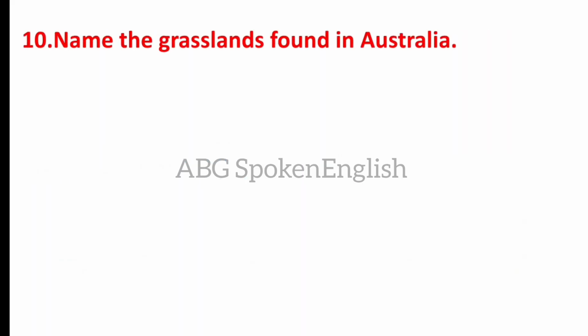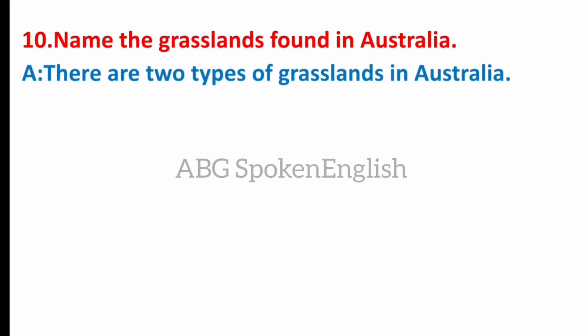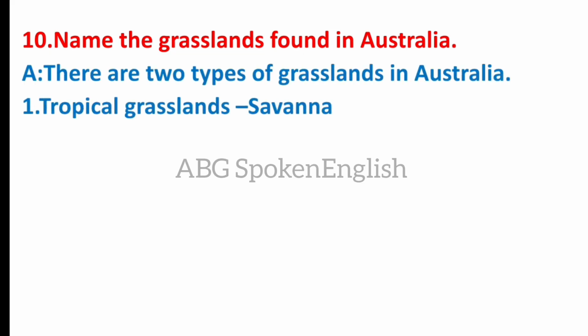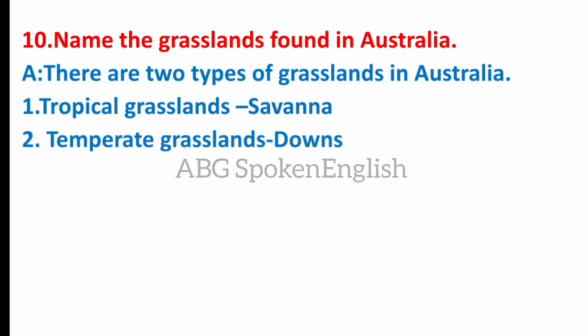Name the grasslands found in Australia. There are two types of grasslands in Australia. Tropical grasslands are called savanna and temperate grasslands are called downs.